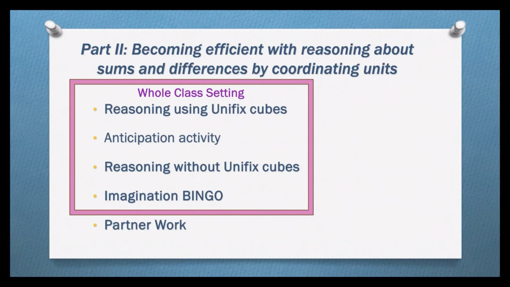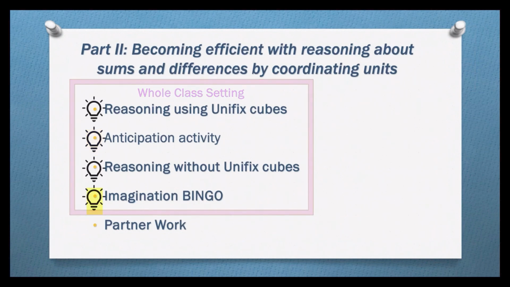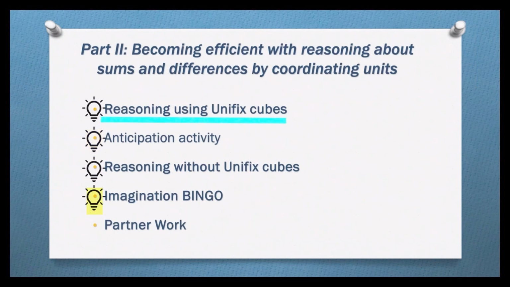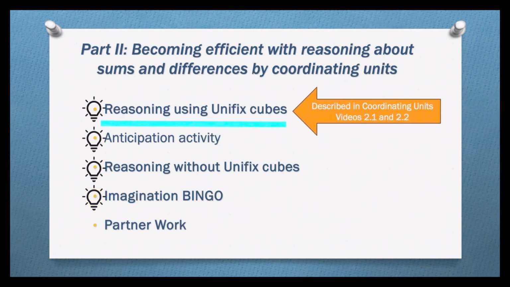These activities follow a progression. Initially, students reason by using Unifix cubes as pretend candies. The activities evolve to reasoning without the cubes, with the anticipation activity intermediary in this progression. Imagination bingo is a culminating activity. So far, we have discussed the first activity, reasoning using Unifix cubes. Now we want to explain the progression to reasoning without the cubes and the role of the anticipation activity in